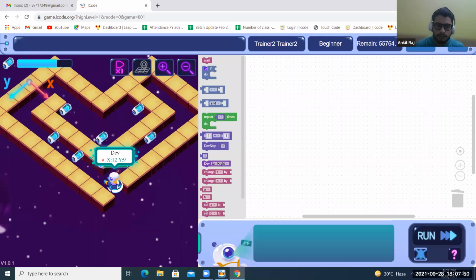I'll give you a hint first. Just try to collect these two items, and then you go for the other items. Don't directly go over here and then collect. First collect this one, and then you go for these. So use every block one by one and see how you can do it.